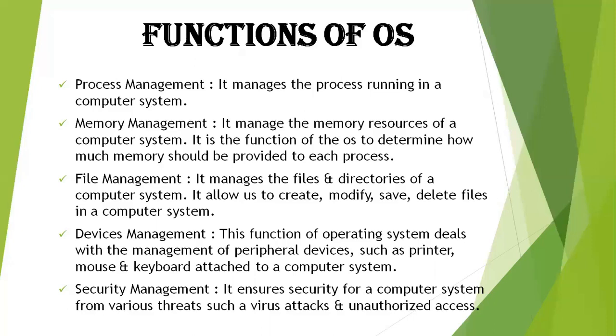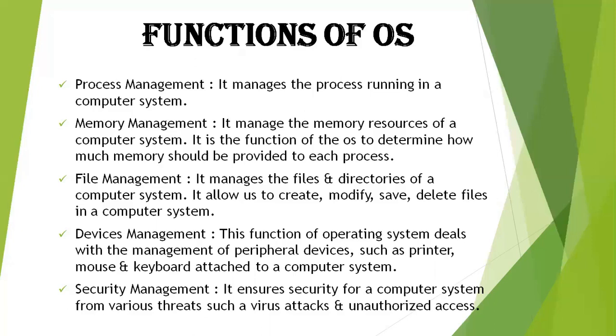So next is memory management. It manages all the memory resources of a computer system. As you know, there are various memory resources, including primary memory or secondary memory, like hard disks. And these are the programs where main memory is used before their execution. So it is the function of operating system to determine how much memory should be provided to each process.